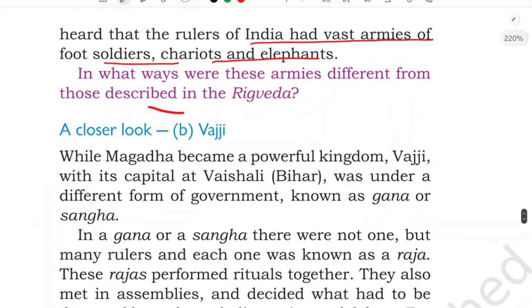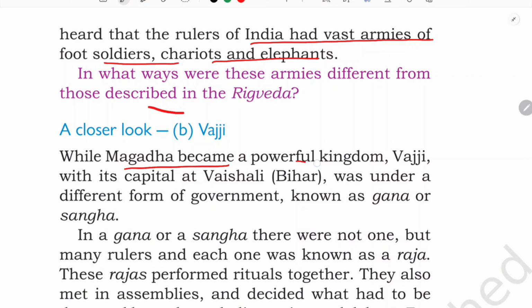Okay. So this Magadh and Vajji, these are some examples of huge Mahajanapadas which were there at that time, and whose sites have been excavated by archaeologists. And it was written in the later Vedic books as well. So we came to know so many things about them. Okay, so Vajji, let us see.